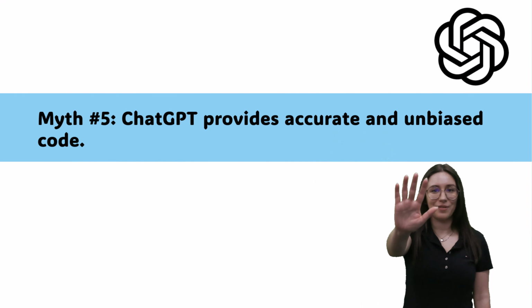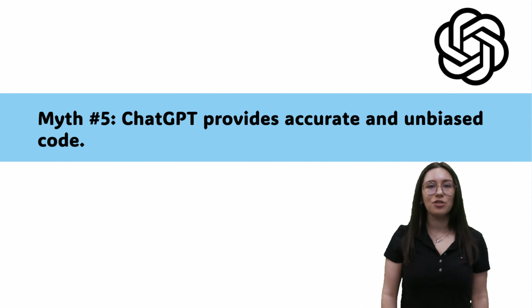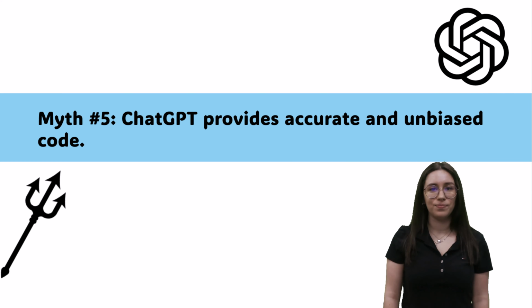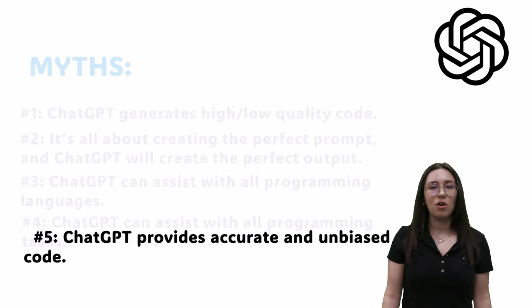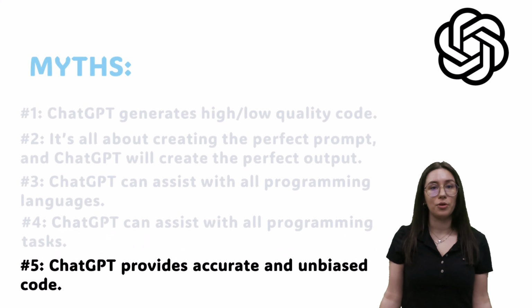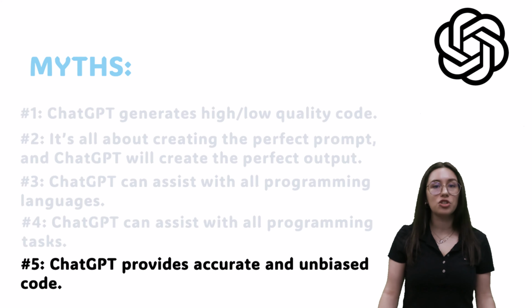Myth number 5. ChatGPT provides accurate and unbiased code. ChatGPT and many AI tools were trained on the large amounts of data freely available on the internet. What that also means is that it was most likely trained on data that contain rather faulty content or logic, so it can lead to suboptimal code.